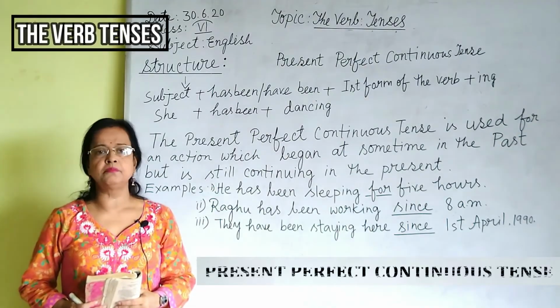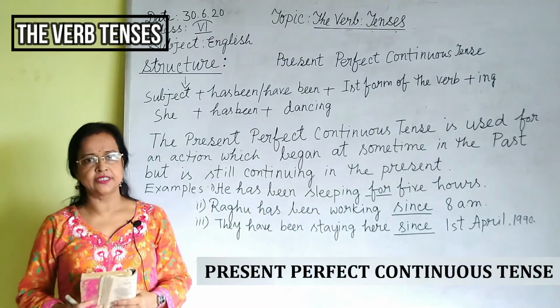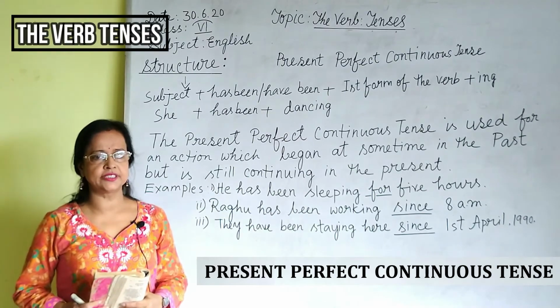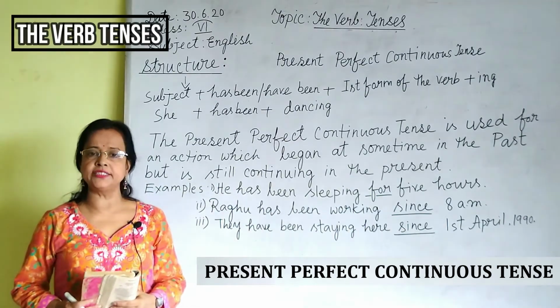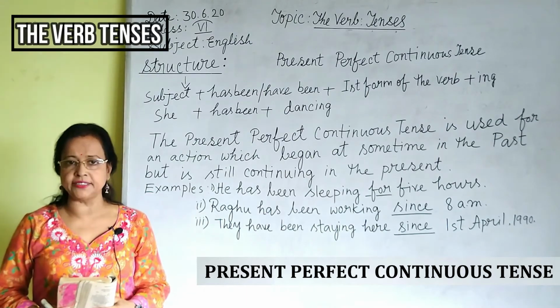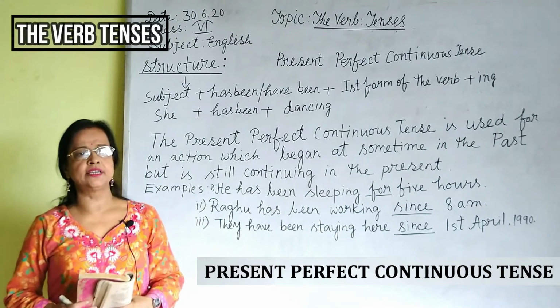Now, present perfect continuous tense. First, structure. What is the structure of present perfect continuous tense?